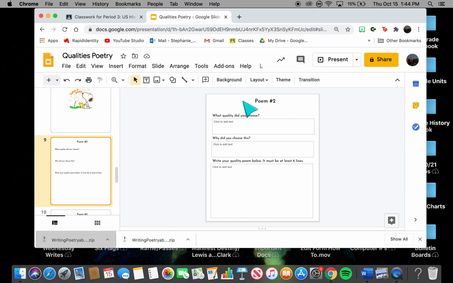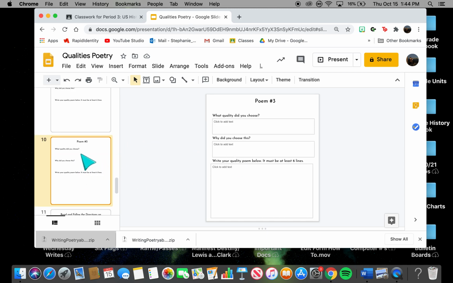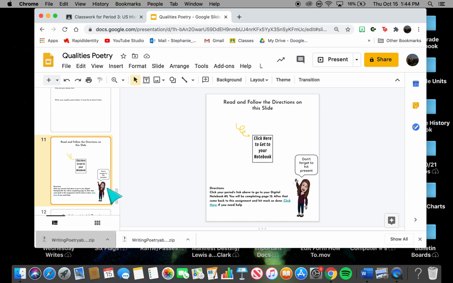Then you're going to do another poem, and you're going to choose another quality. You're going to tell me why you chose it, and then write out your poem right here. Then, again, same thing for poem 3: choose another quality, tell me why you chose it, and write your quality poem below. After you've done those quality poems, you're going to go ahead and do page 12 in your notebook.